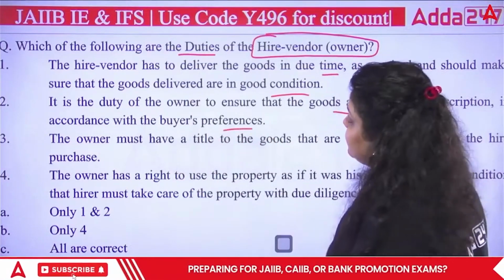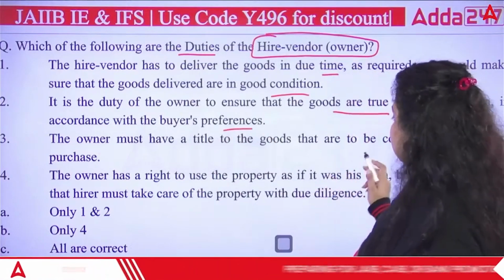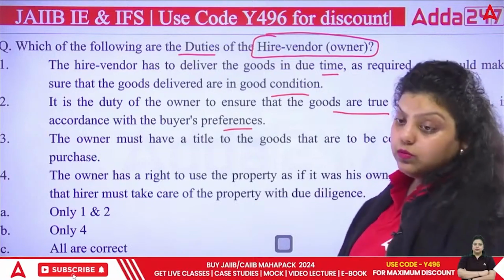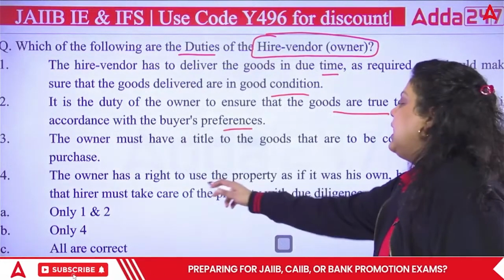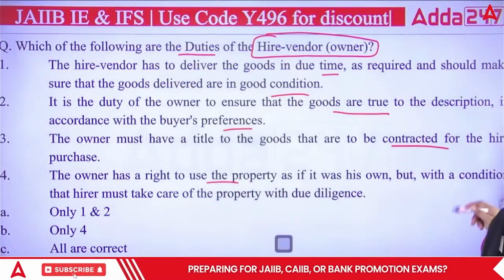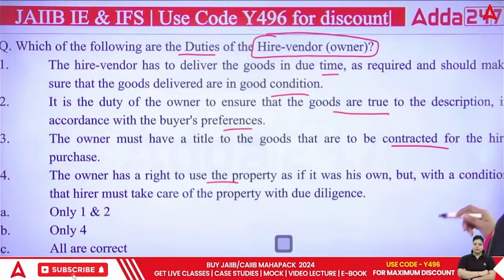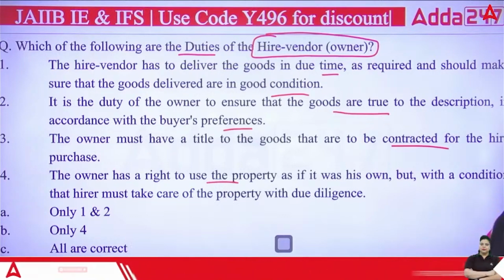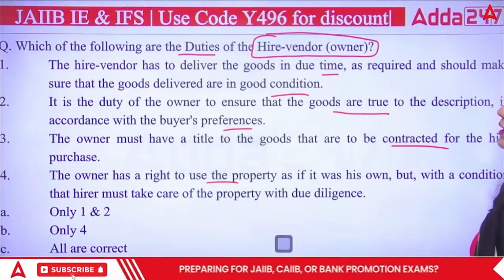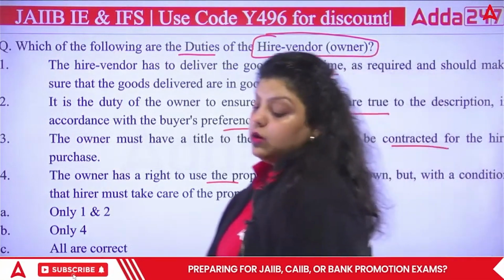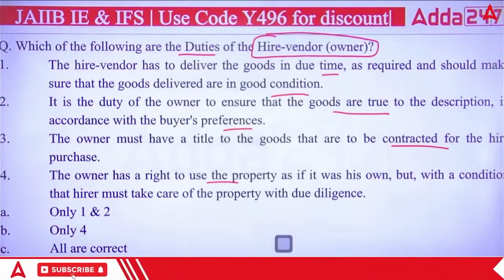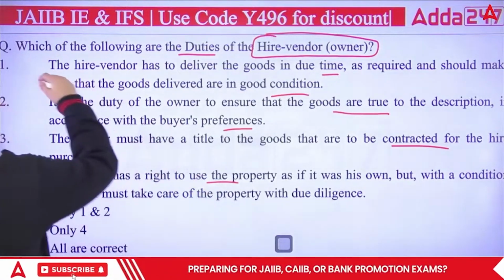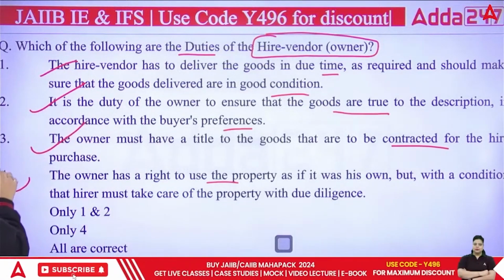Third is saying the owner must have a title to the goods that are to be contracted for the hire purchase. Fourth is saying the owner has the right to use the property as if it was his own, but with a condition that the hirer must take care of the property with due diligence. So which of the following are the duties of the hire vendor, that's the owner of the property? And the right answer here will be, all are correct. The first is correct, the second is correct, third is correct, but not the fourth one.